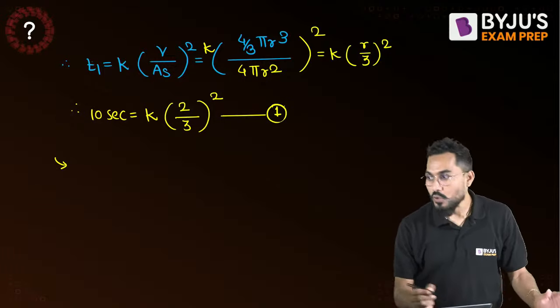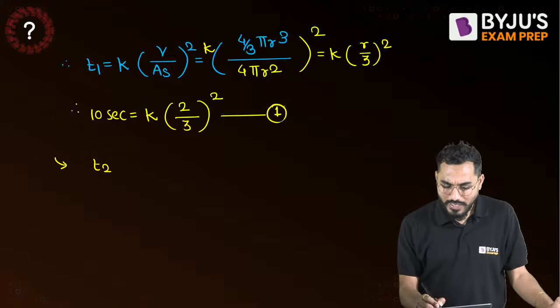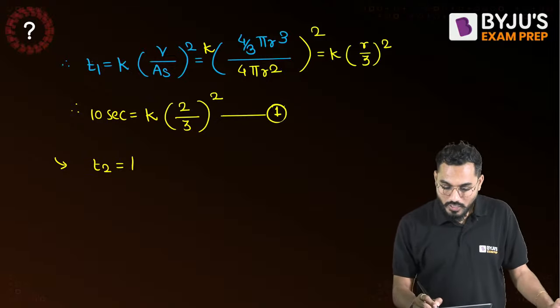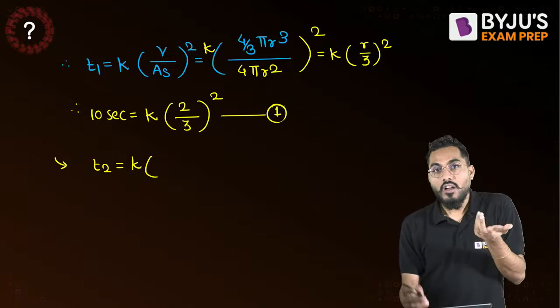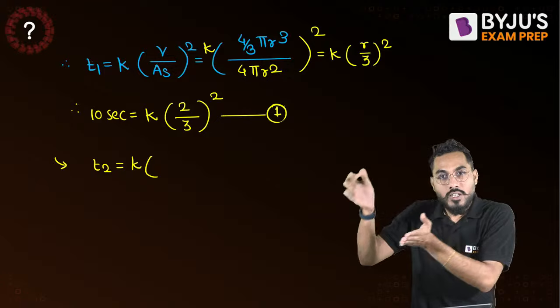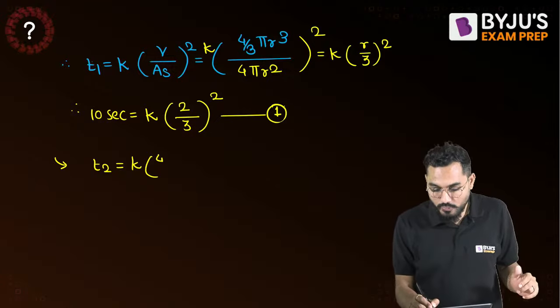And then equation number 2. How will equation number 2 come? Same thing. We are required to calculate the time required for solidification, K into what? Volume by surface area, for the same sphere, again 4 by 3 pi r cube, and same thing, r by 3. Here the radius will be changed, that is 4 by 3.